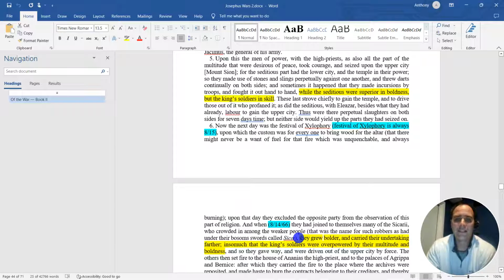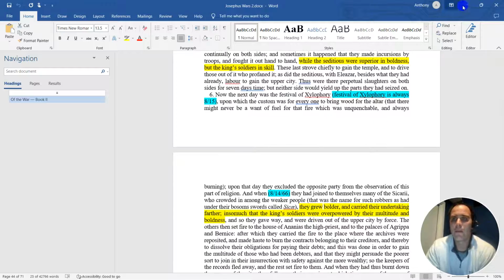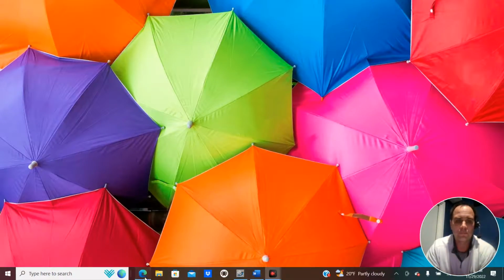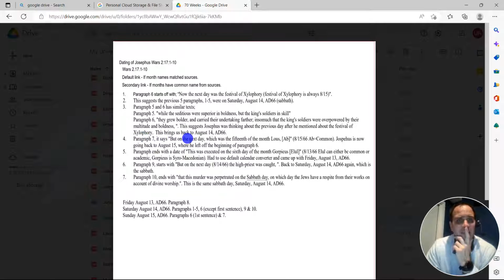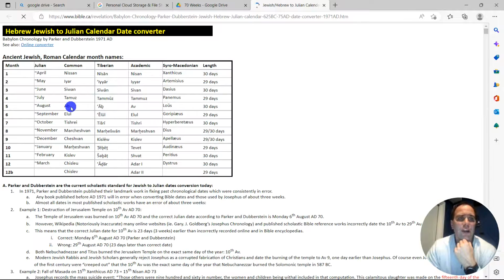So anyway, that's how we know this is back to the 14th here. And then paragraph 7, "but on the next day." Now I go back to the 15th. And then he says the 15th in the month Loos, Ab, which fits with this converter right here, Ab. So then it's August 15th.